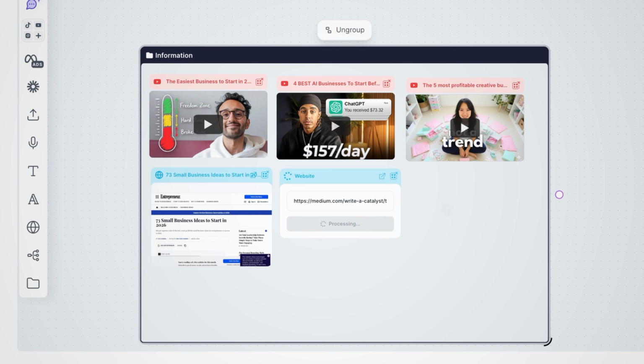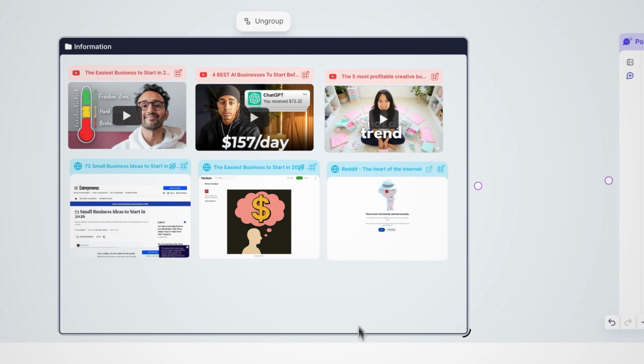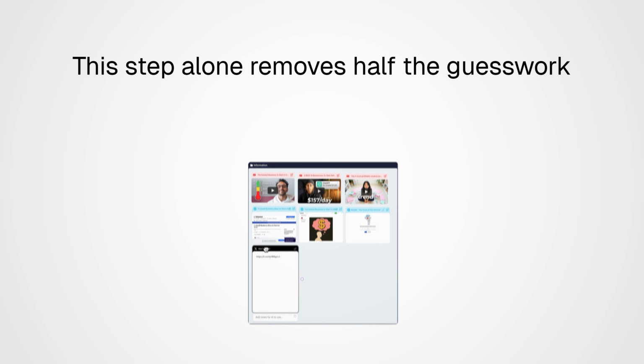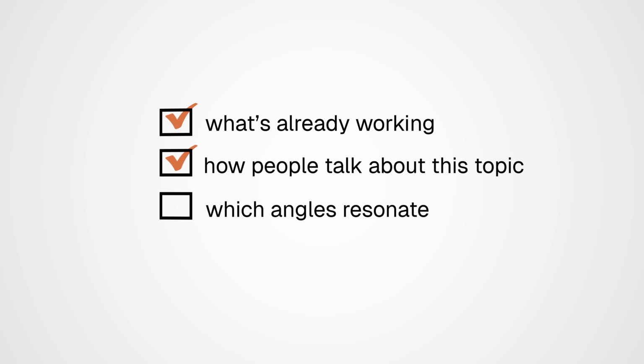Next, you can bring in articles from Google or posts from X, LinkedIn, or Reddit discussions related to the topic. This step alone removes half the guesswork. Once this information group is connected to the chatbot, which I'll show you how to do in a moment, it helps the AI understand what's already working, how people talk about this topic, and which angles resonate. But research alone isn't enough. The next step is what fine-tunes the script to your exact voice.